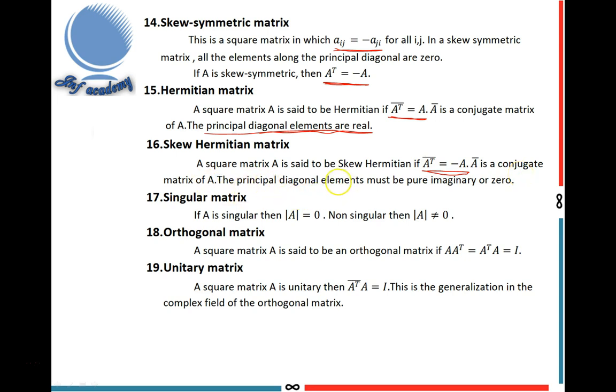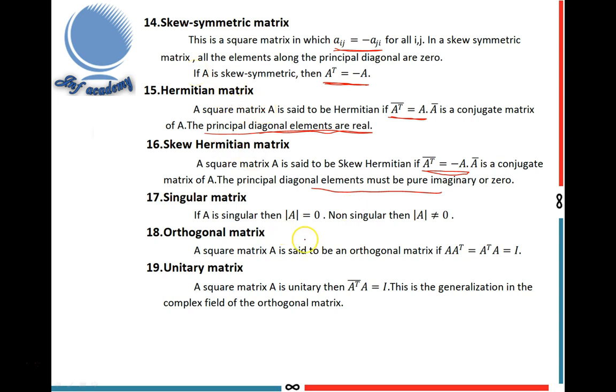The principal diagonal elements must be pure imaginary. Then only we can get A transpose conjugate equal to minus A. This is the important condition. The principal diagonal elements must be purely imaginary or 0. Here in Hermitian matrix, the principal diagonal elements must be real. In skew symmetric matrix, the principal diagonal elements are 0. These three conditions are very, very important in the matrix types: skew symmetric, Hermitian, skew Hermitian.